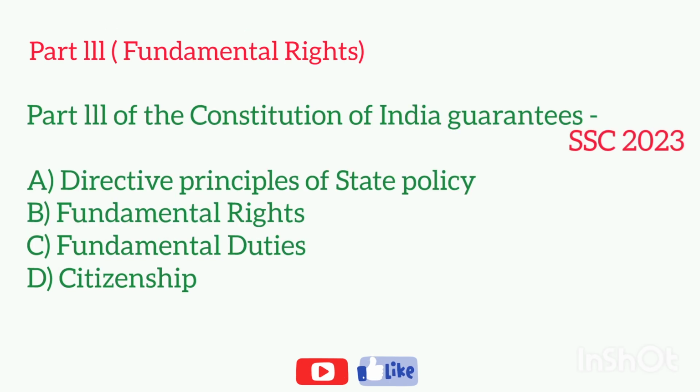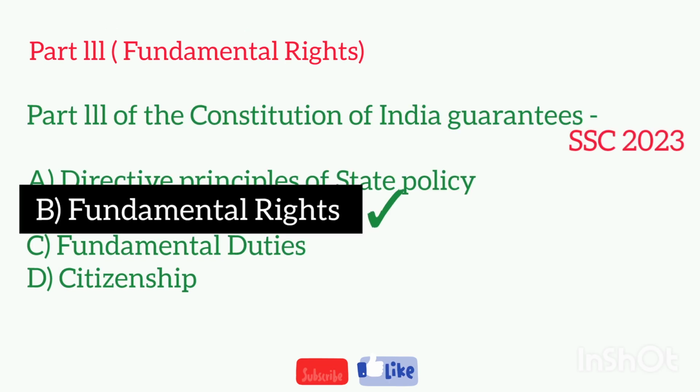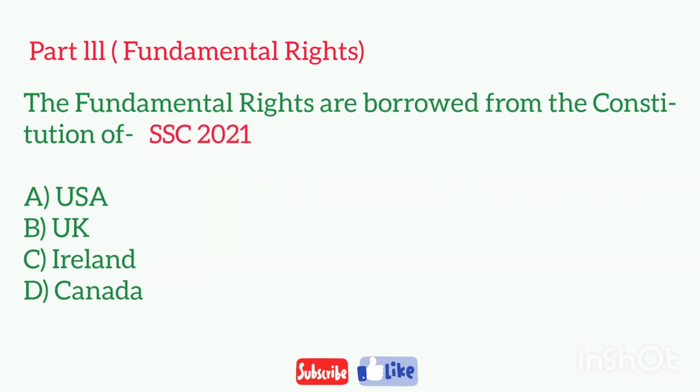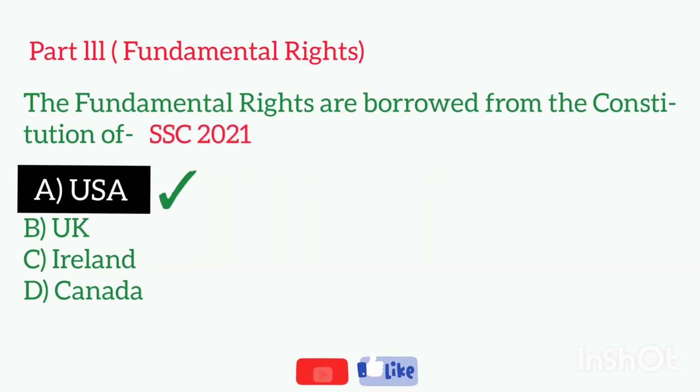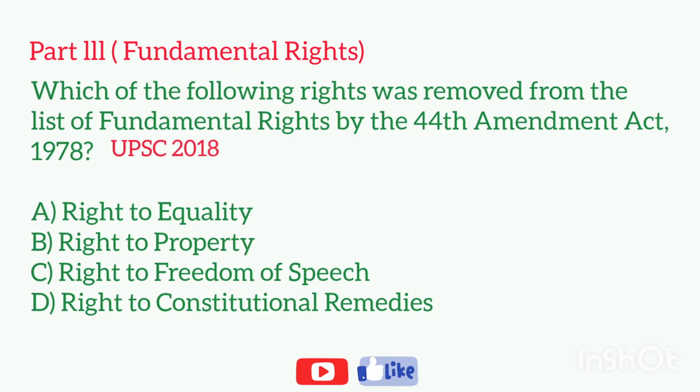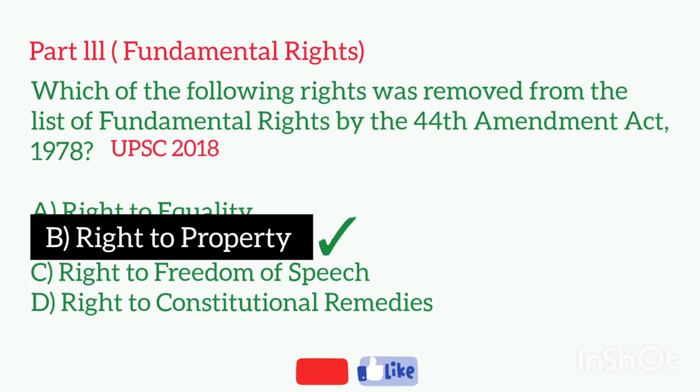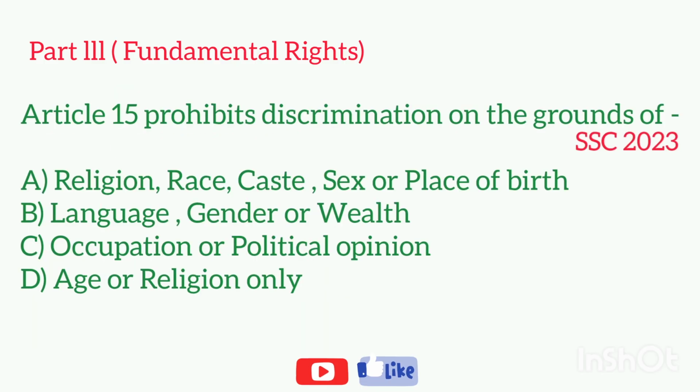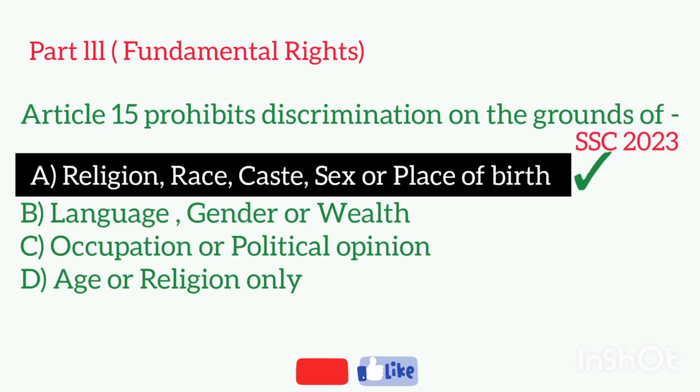Part 3 of the Constitution of India guarantees. The fundamental rights are borrowed from the Constitution of. Which of the following rights was removed from the list of fundamental rights by the 44th Amendment Act 1978? Article 15 prohibits discrimination on the grounds of.